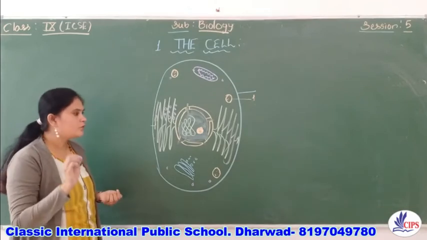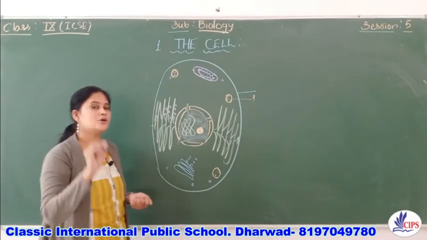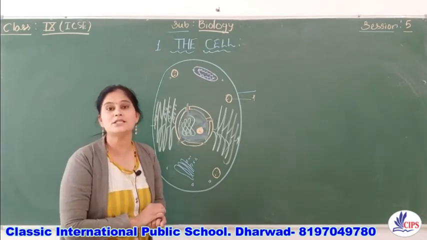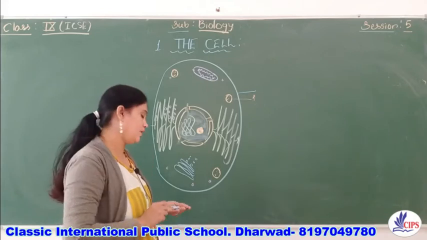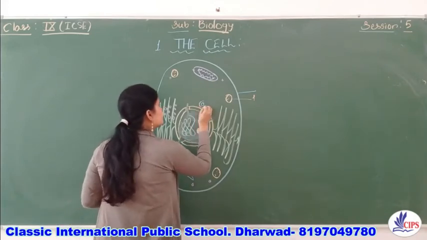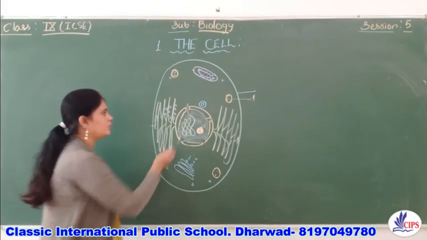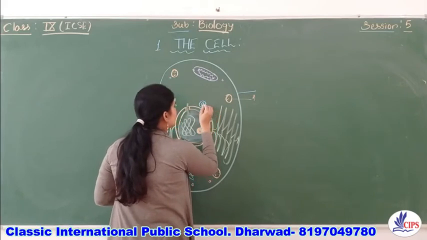And along with this, there is another important structure which is only present in the animal cell and absent in the plant cell. Tell me, what is that structure? Yes, it is the centriole. You can draw it like this, or sometimes like this also.